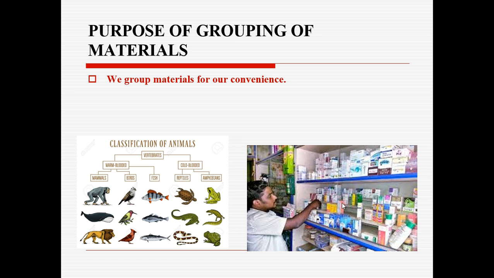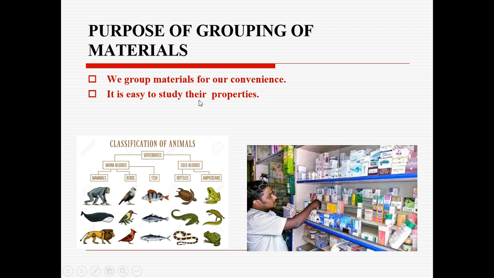If I keep groceries, medicines, or any plastic materials together, can you find and get them easily? No. So that is why we group them in a correct manner. We systematically arrange them for our convenience, right?